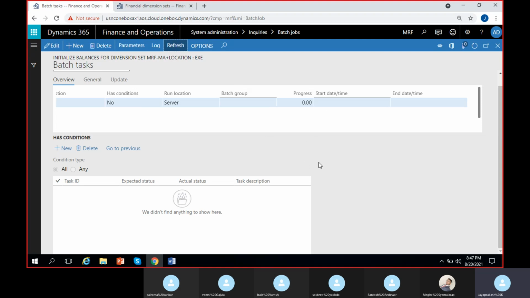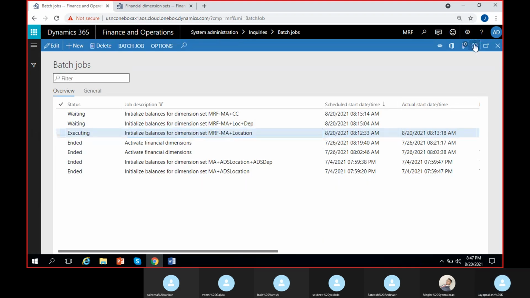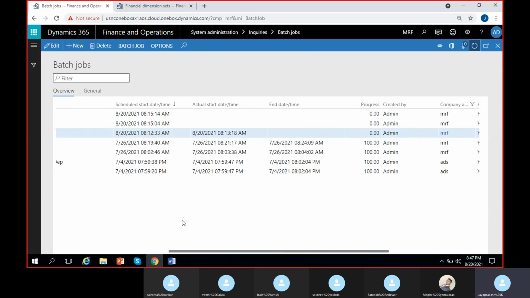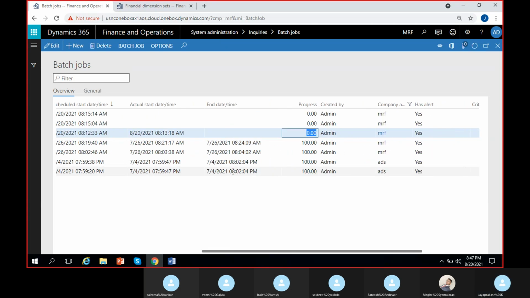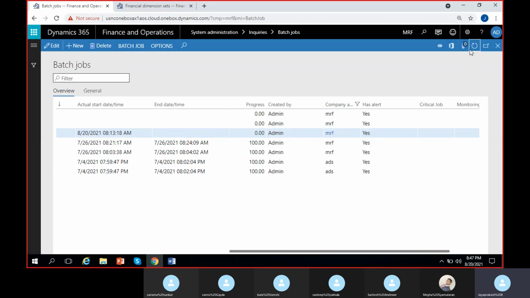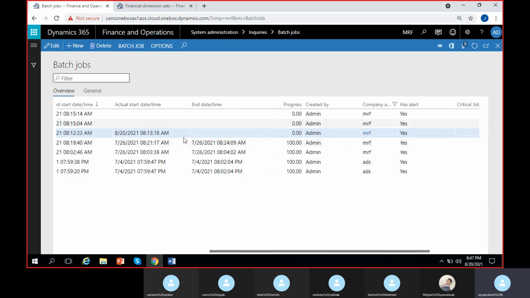So once it is done, actually we can check the balances in trial balance. And time progress, you can see it is still 0. So all of these are ended, right? So you can see 100% progress. So once it ends, it will show the end date here, and it will also show the legal entity to which this batch jobs belongs to normally. So let it run. If in case it doesn't, let's see for a while.